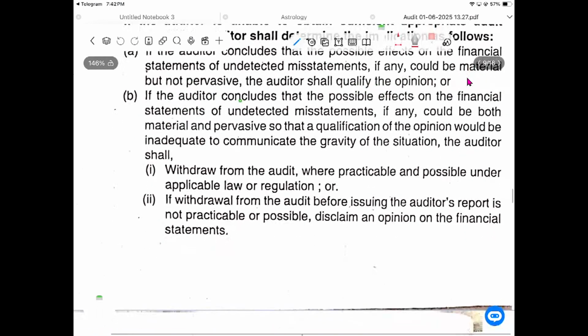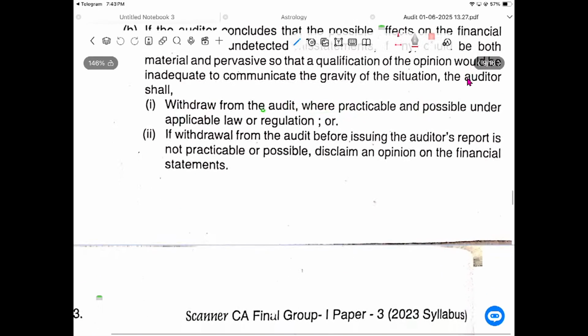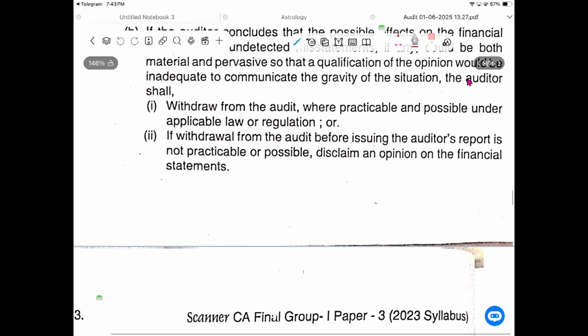If the auditor concludes that the possible effect on the financial statements of undetected misstatements, if any, could be both material and pervasive, so that a qualification of opinion would be inadequate to communicate the gravity of the situation, the auditor shall withdraw from the audit, where practicable and possible under the applicable law and regulation. Withdraw from the audit, if possible.